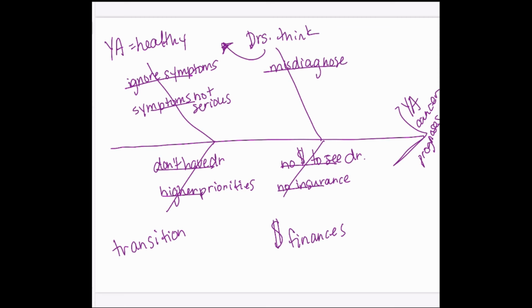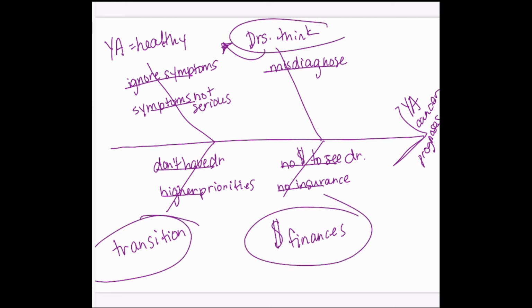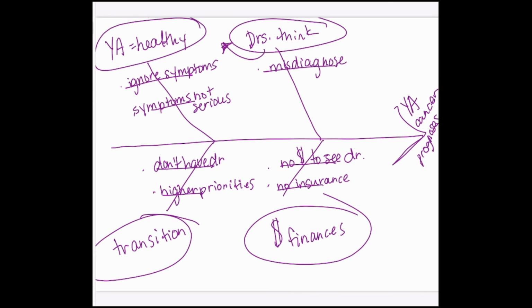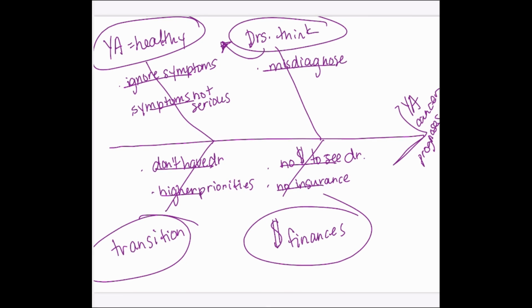Right, so here are my 4 elements that I'm going to be thinking about, and I've created some basic items that I am going to include in my essay. And this is how you can use a fishbone diagram in order to really start thinking and planning out your cause and effect relationship essay. All right, so I hope that was helpful and that maybe some of you will be able to use a fishbone diagram as you're thinking about your cause and effect relationships in your essays, and also potentially in the workplace or somewhere else where you're just thinking about, why did this thing happen, or what caused this?